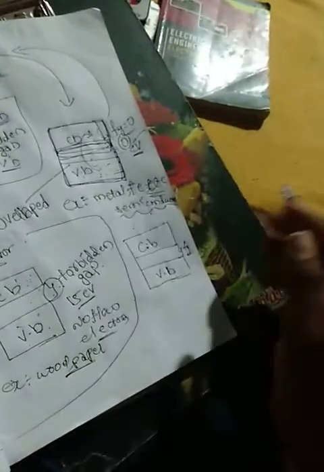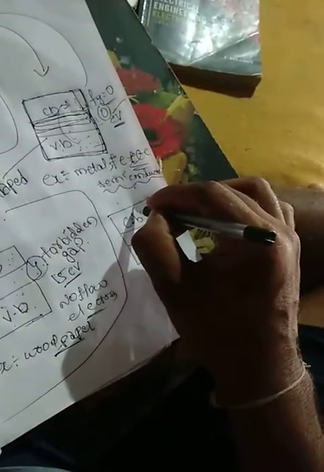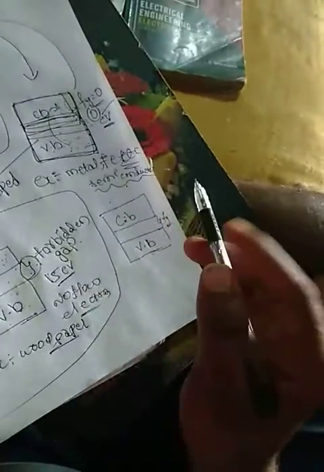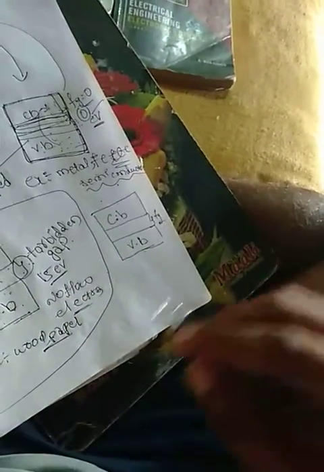A conductor means the flow of current very easily, but here the current sometimes flows and sometimes it can't; it flows partially. These substances are the semiconductors, whose electrical conductivity lies between the conductor and the insulator.